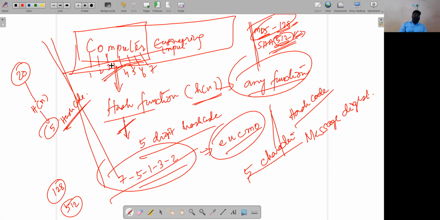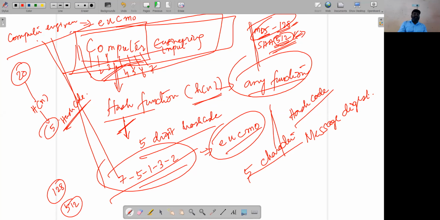Let me recall the example which I've used: computer, from this I have produced EUCMO. This is the input, computer engineering, and from this I produced the code EUCMO. I say that this is not reversible.